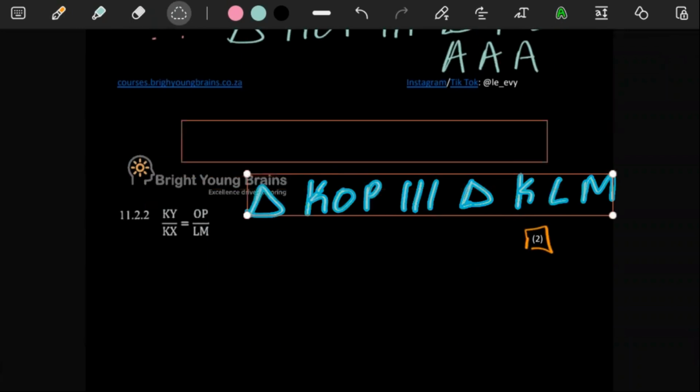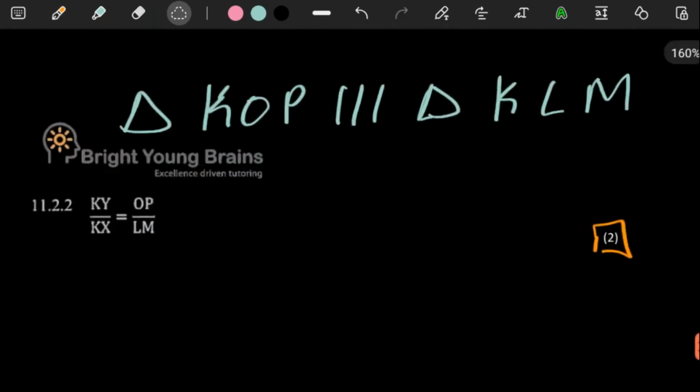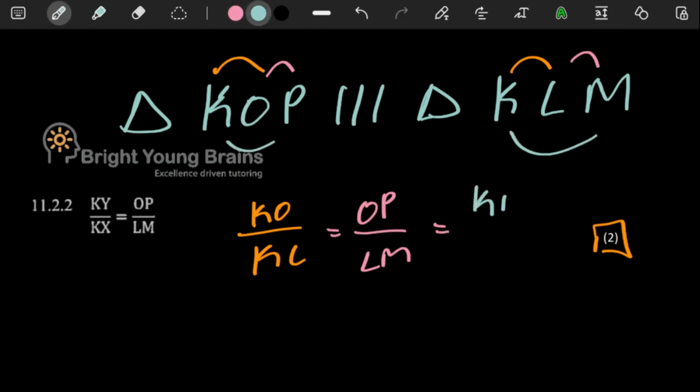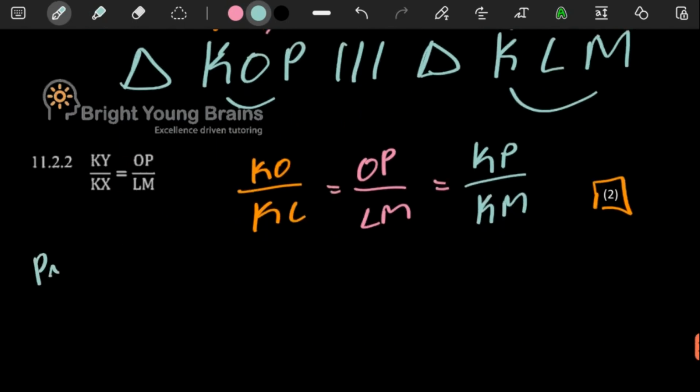With these two being similar, what we can write out is that KO over KL is equal to OP over LM, which is also equal to KP over KM, like that. The reason for writing all this will just be proportionality theorem. Let me maybe write it here.